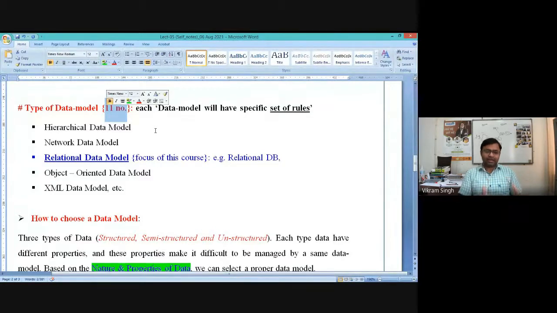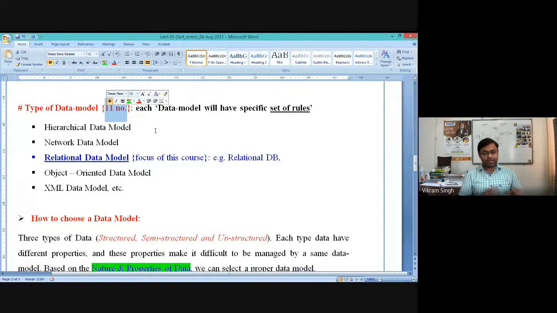Like if you are collecting URLs, maybe in some cases it is required to collect different data values, different data records as the URL. So suppose a task is given to you that you have to list down and extract the URLs. For keeping the URLs in the database, you cannot go for one specific model, right? Then you need different data models.